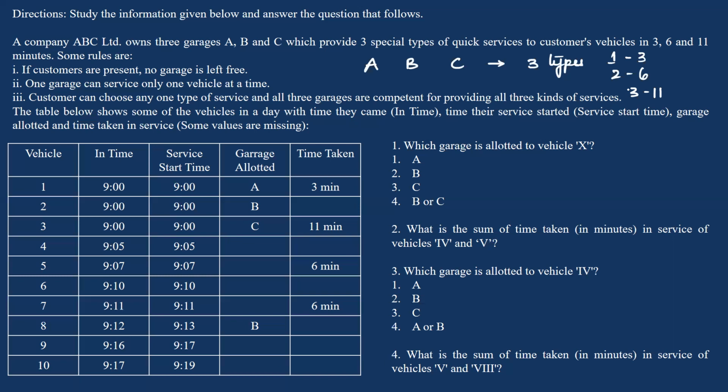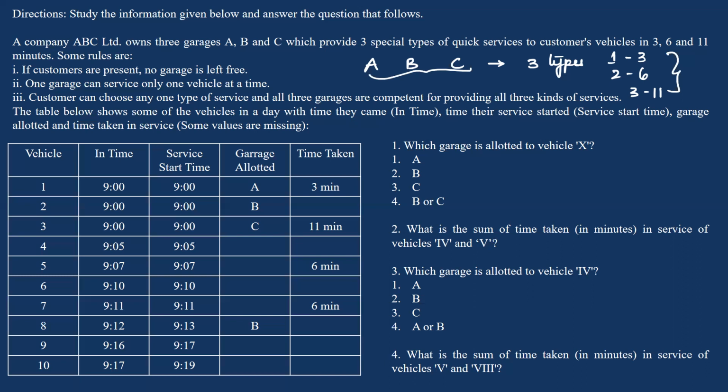Not possible. Now, a customer can choose any type of service. So there are three types of service. So he can choose any type of service, and all three garages are competent for providing all three kinds of services. Now, the table below shows some of the vehicles in a day with the in time as well as the service start time, garage allotted, and the time taken for service. Now, some values are missing. So, we are given tabular data in which some of the values are missing.